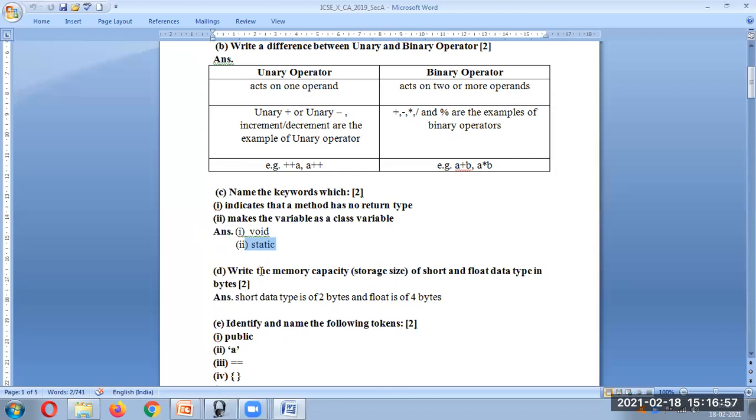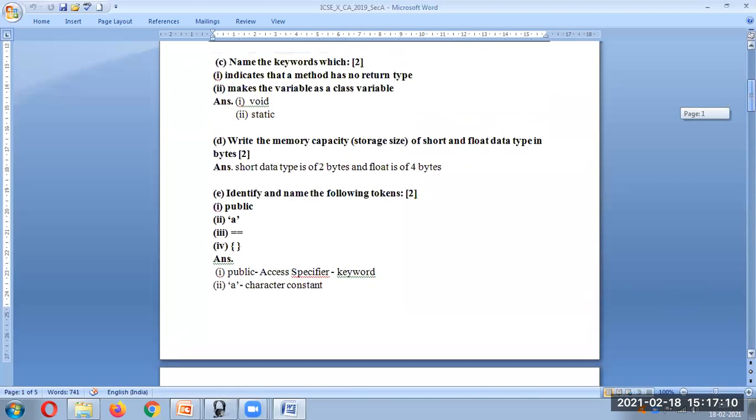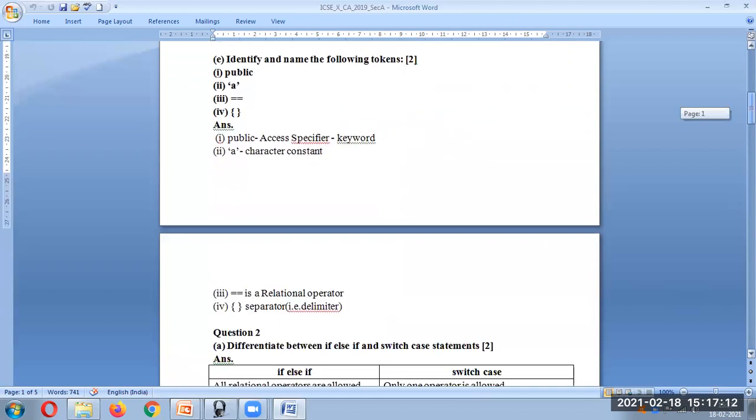Fourth question: write the memory capacity of short and float data types in bytes. For short it is 2 bytes and for float it is 4 bytes. These questions are very specific. You do not write more explanation. What is expected is an answer to the point.